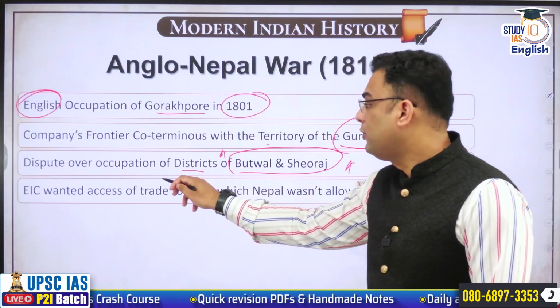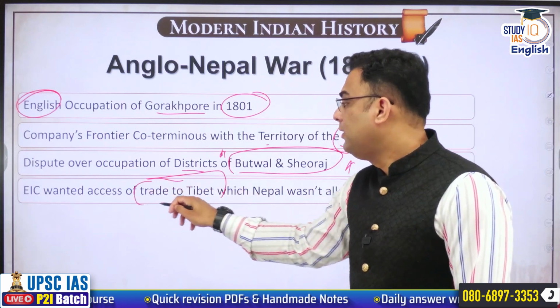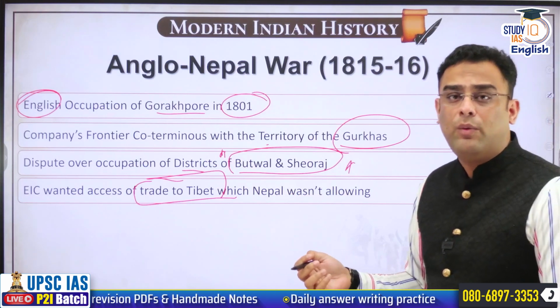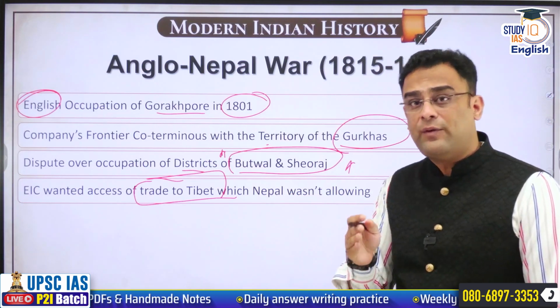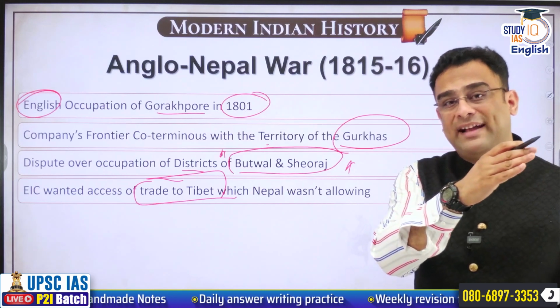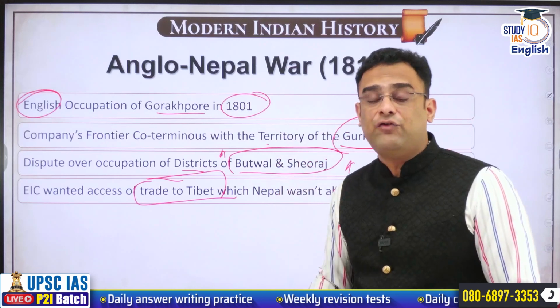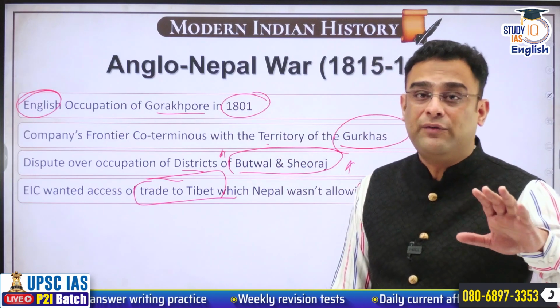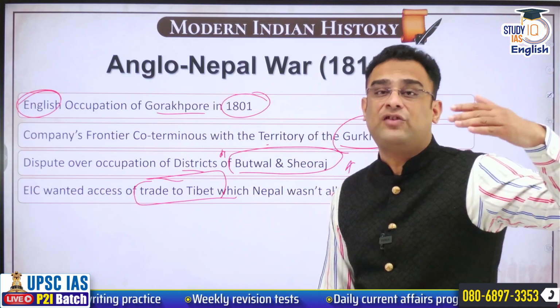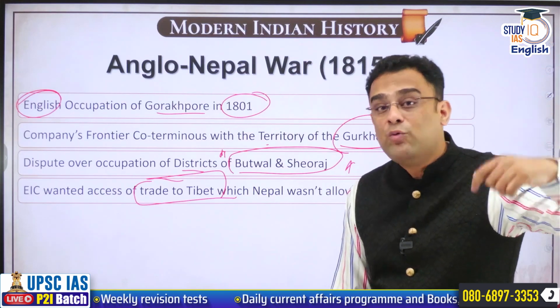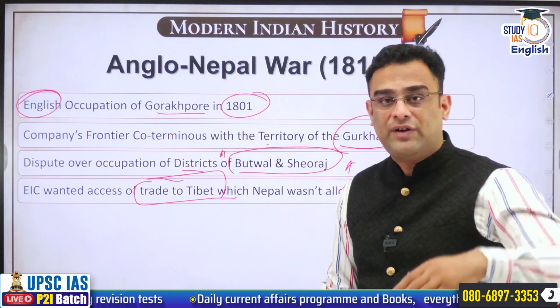EIC also wanted to have access to Tibet for the sake of trade. Now, Tibet was very crucial because onwards from Western Tibet, you could also have access to Central Asia. East India Company in the 19th century will always be very fearful of an advancing Russian empire, and the Russians would come towards the crown jewel India via Central Asia.